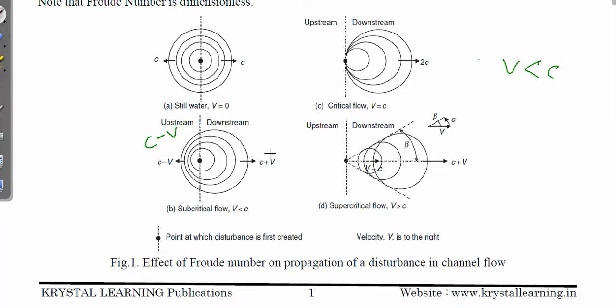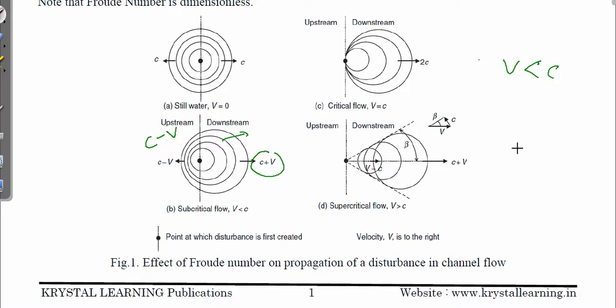In the forward direction, it is C plus V. So this C plus V is greater than C minus V. So we see the shift of this wave propagation is more in the downstream direction and less in the upstream direction. But it is traveling upstream, meaning some wave will propagate in the upstream direction also.